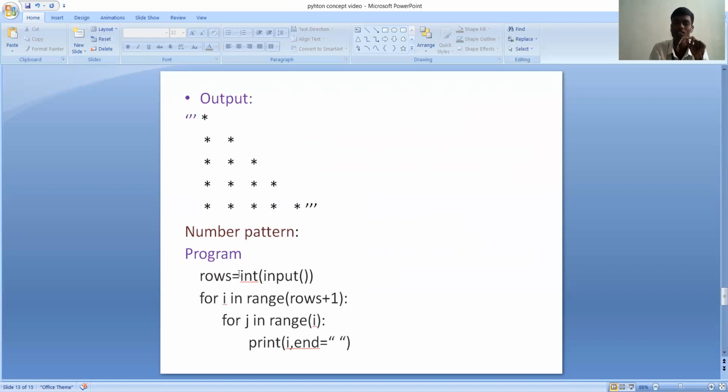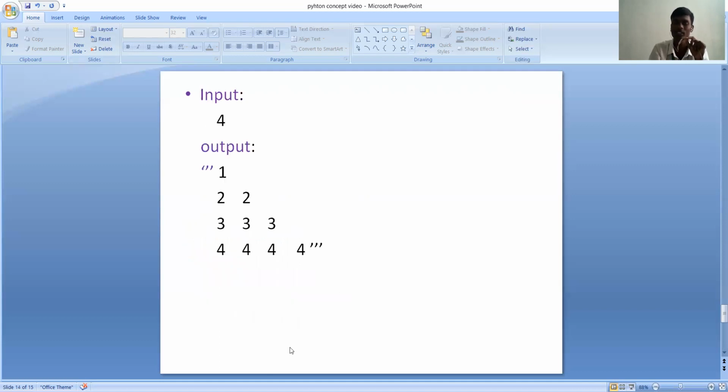This means first the interpreter reads the number of rows. Next, for i in range(rows plus 1), we know that the interpreter runs up to a number less than the number in the brackets. Rows plus 1 means the interpreter runs up to the rows. Next, for j in range(i), print i. This is the output I have got because I gave the input as 4. I got output as 4 rows, and in each row I have the numbers as required.